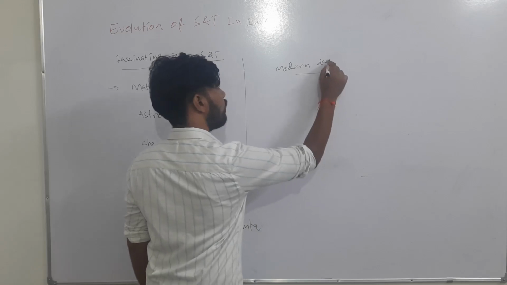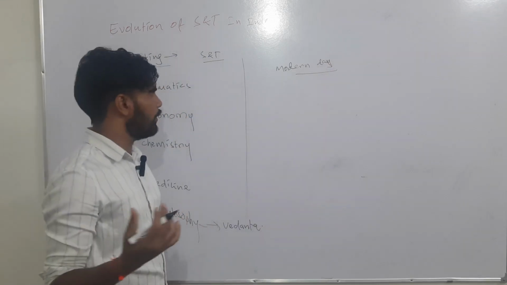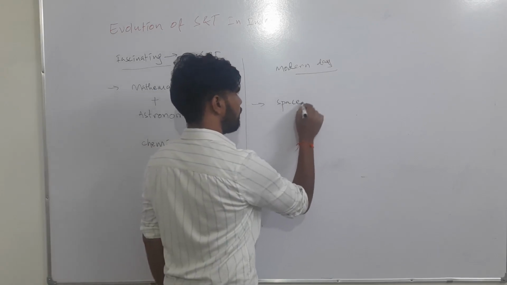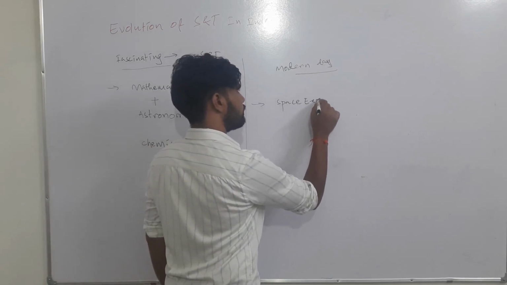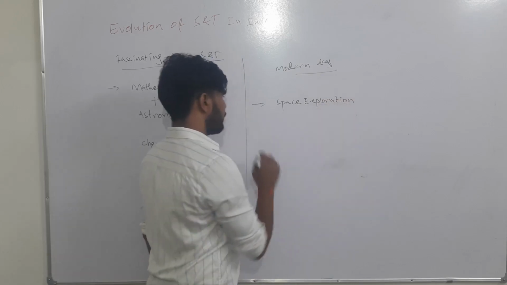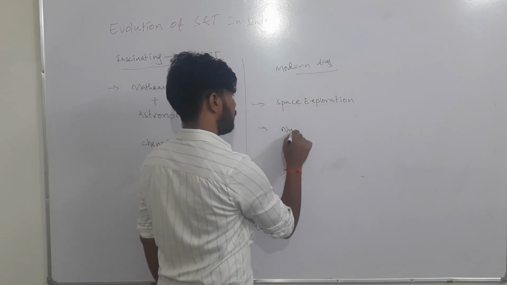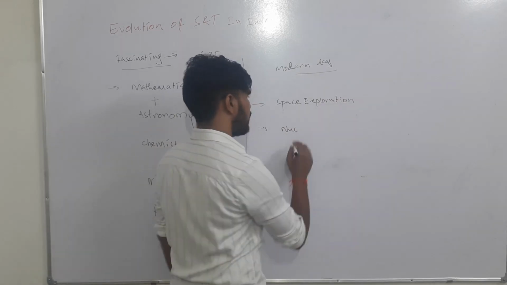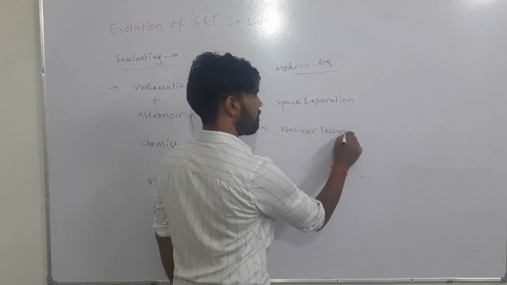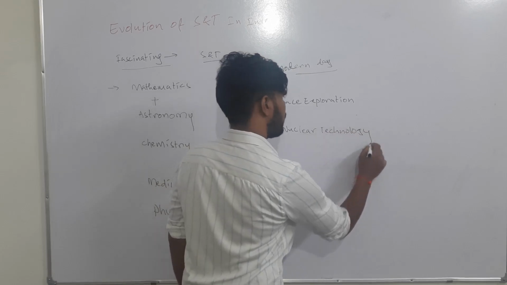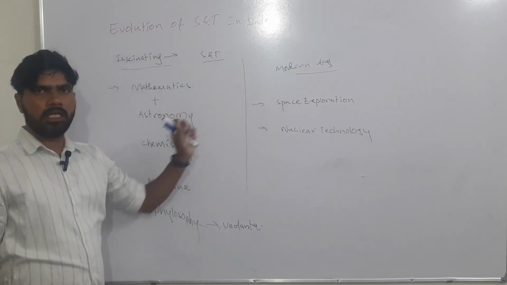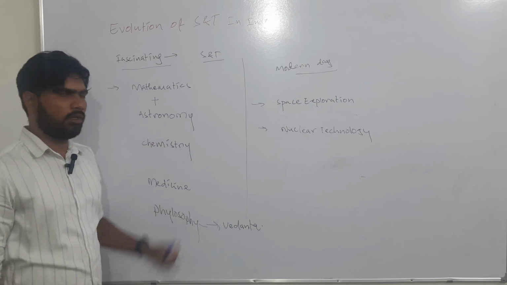Now, what are we doing in modern times? We are doing space exploration. We have achieved a lot of advancements in nuclear technology. These are the developments in modern day science and technology.